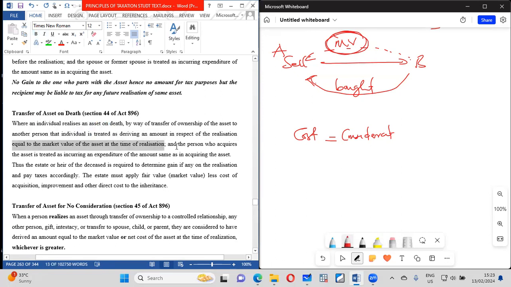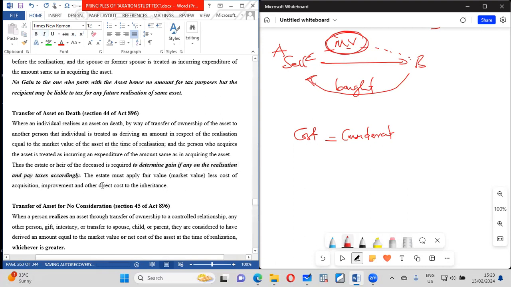The person who acquires the asset is treated as also incurring an amount equal to the same. So here too, the cost is equal to the consideration. The estate or the heir of the deceased person is required to determine the gain, if there is any, and pay tax accordingly.